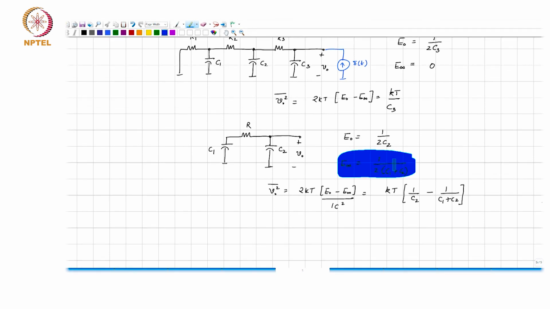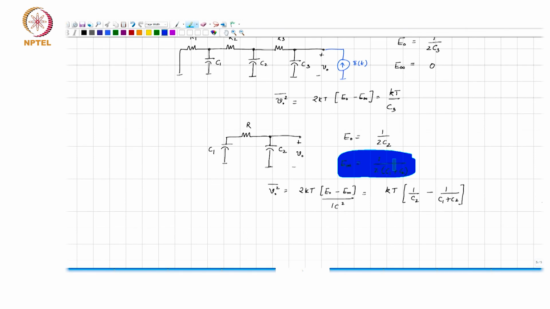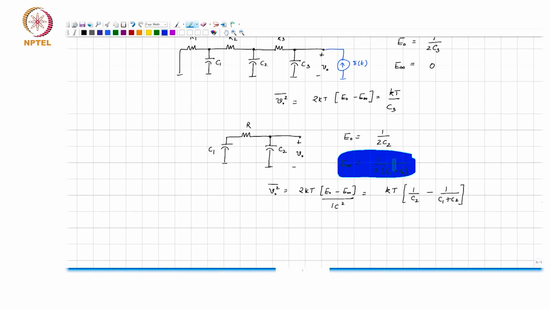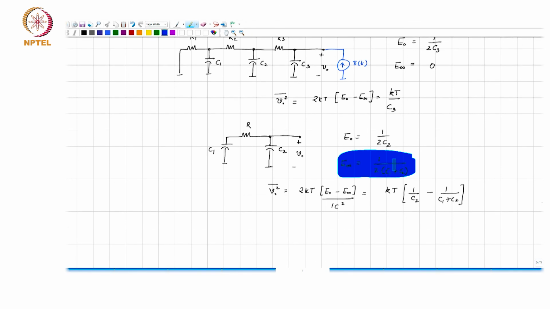And a sanity check. If C1 goes to infinity, it is like having a short circuit there. It should reduce to kT over C2, alright.